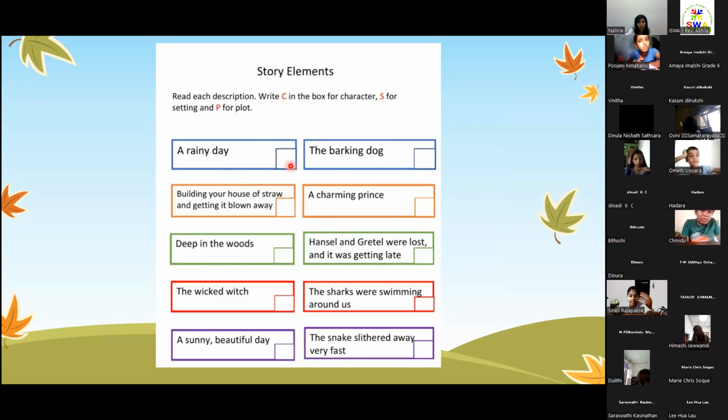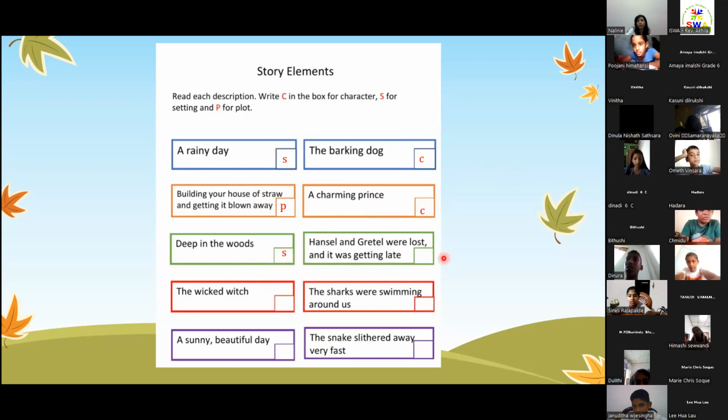S. Yes. How about the barking dog? C. Yes, correct. How about building your house of straw and getting it blown away? P. Correct. A charming prince. C. Correct. Deep in the woods. S.